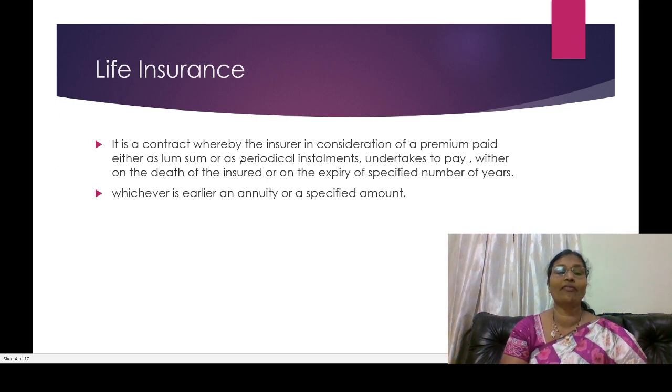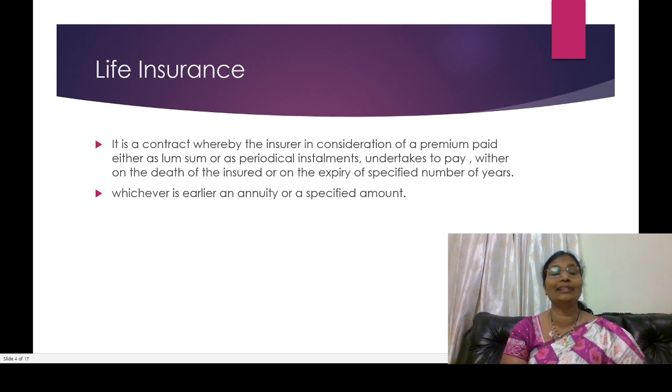And according to life insurance, generally this is a contract. Under the contract, the insurer gives you some consideration. What consideration? The insured will pay some premium to the insurer according to their requirement. Maybe they can pay a lump sum amount, maybe periodically, quarterly, yearly or annually, in installments. According to that, whatever risks or losses you have, the insurer undertakes to pay.